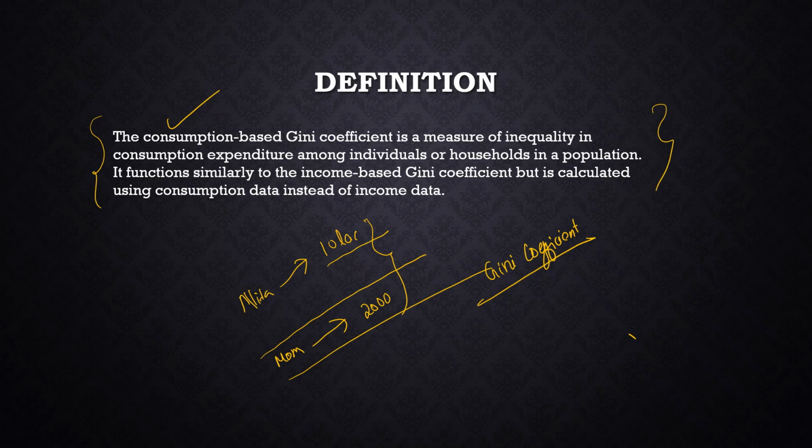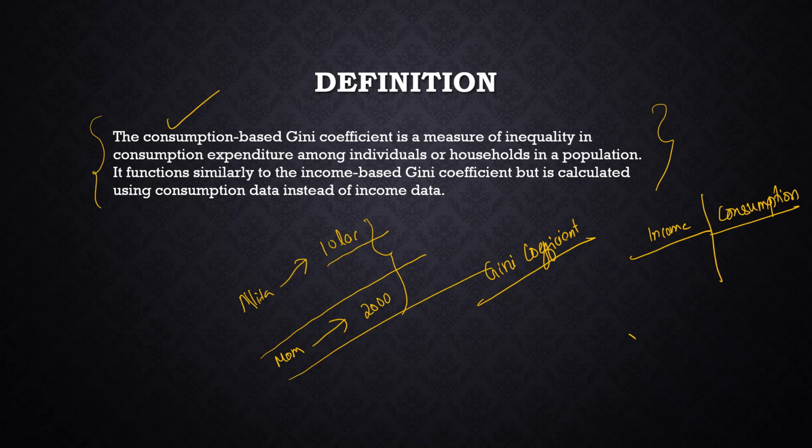but now we are not calculating based on income. When it comes to the consumption based coefficient, we are just focusing on the expenditure part, not the income part. Okay, income is not counted, only the consumption expenditure is counted.